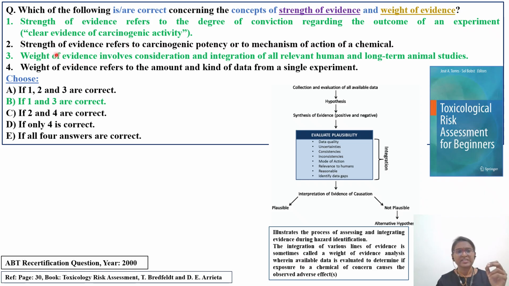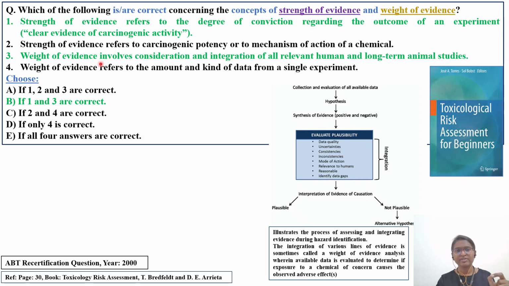Second statement is strength of evidence refers to carcinogenicity potency or to the mechanism of action of the chemical. So whatever the strength of evidence is, it is not related to potency here, and it is not clearly defining strength of evidence. Now we are just going through the options. We'll see what the actual comparison and difference between strength of evidence and weight of evidence is in the subsequent slides. Let's first go through the options.